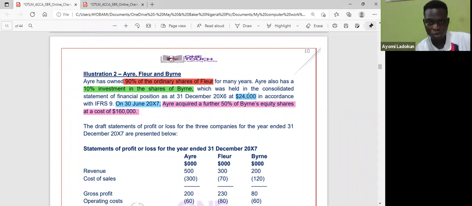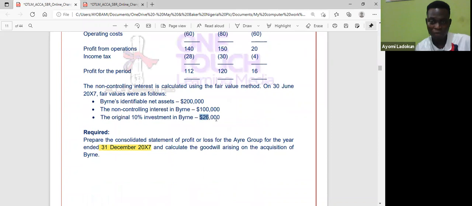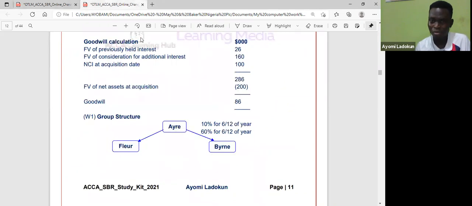Here the fair value when we first accounted for that 10% is 24. Then the value we have to revalue to its fair value is now 26. So that 2,000 goes into profit or loss as a gain. So I debit it as part of investment. How did I debit it? That's the 26 we used, so it's already debited in the investment. Did you see that? It's already debited.